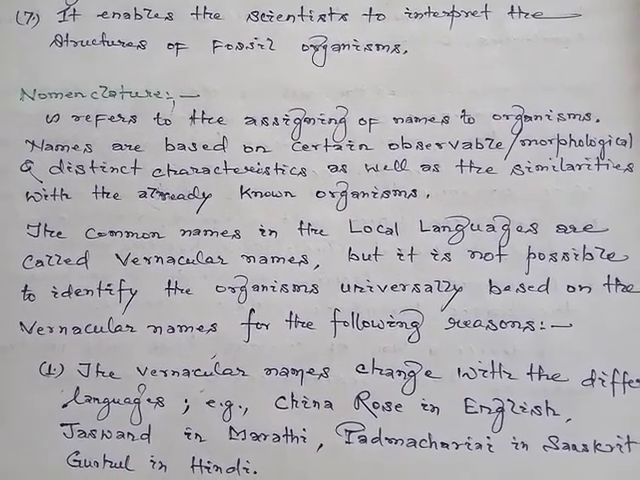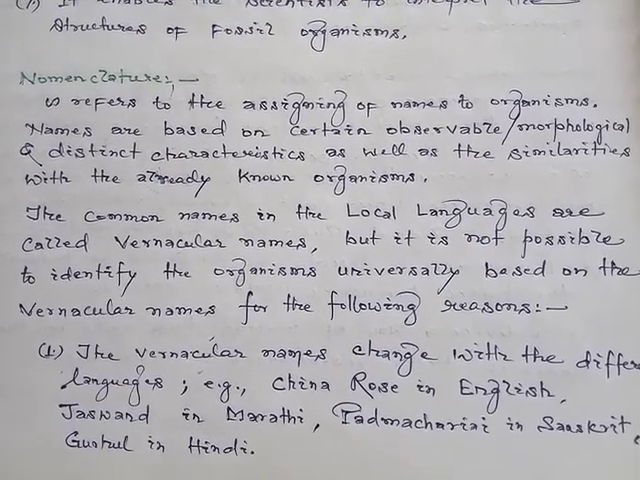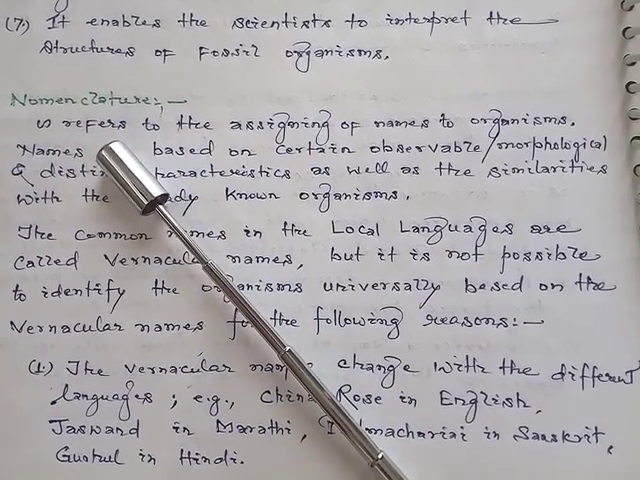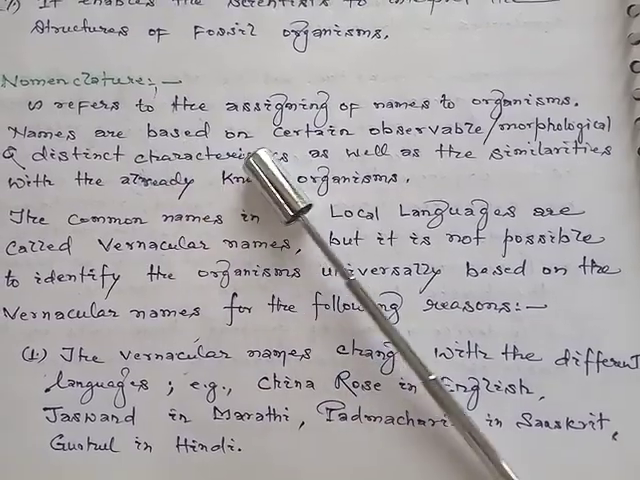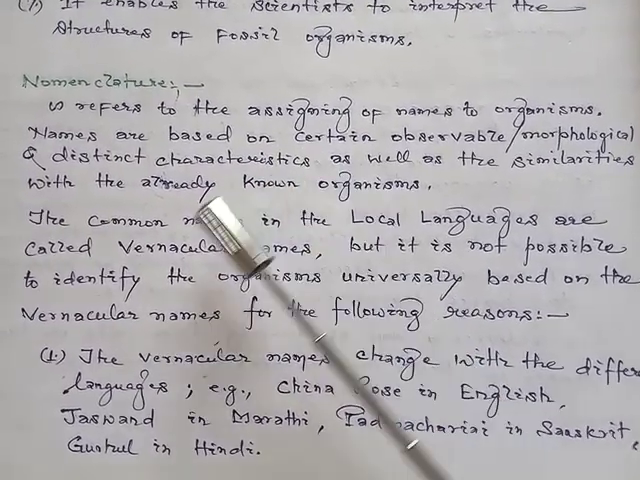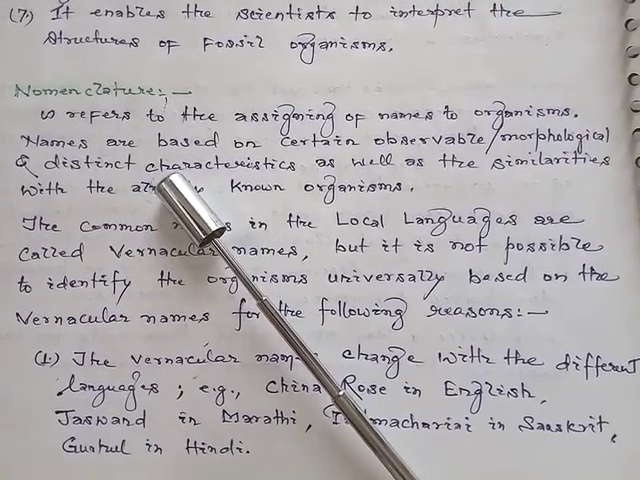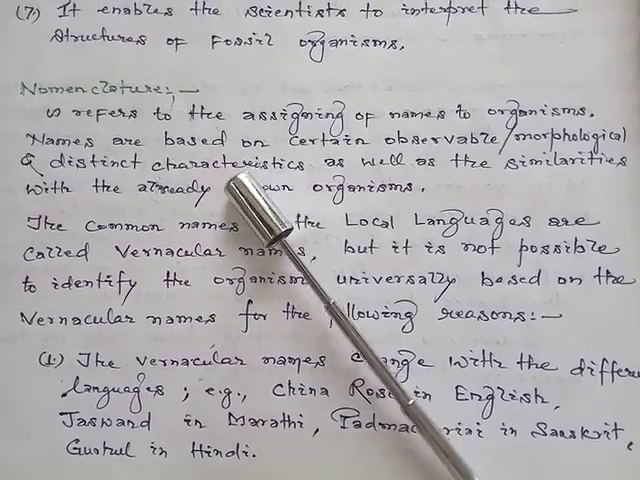Today, we'll discuss the next subtopic, which is nomenclature. So, nomenclature, what does it mean? It means assigning a name to organisms. Which means to assign certain names to the organisms.